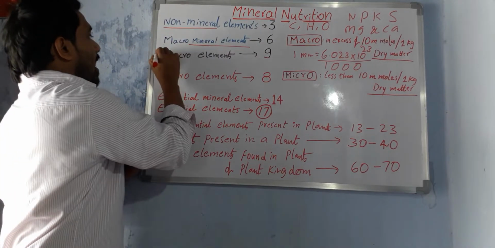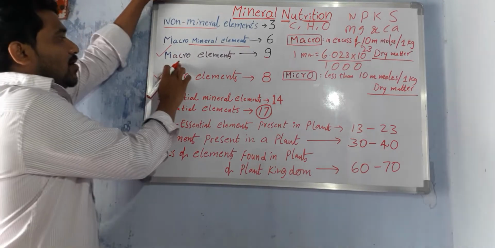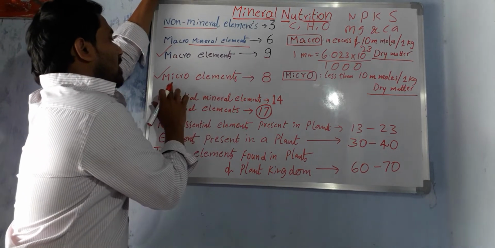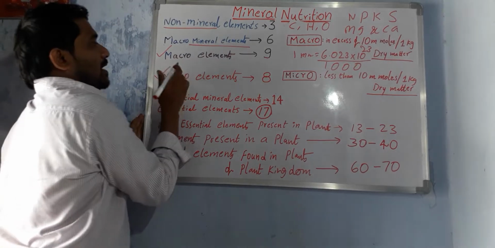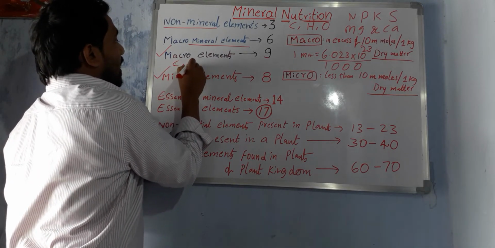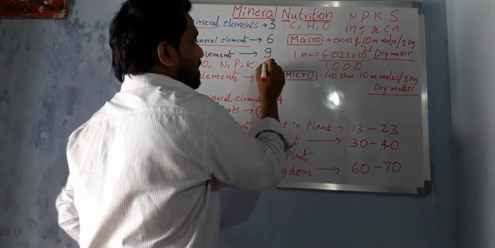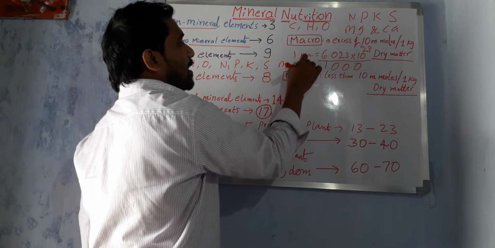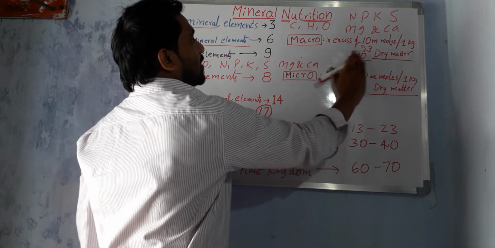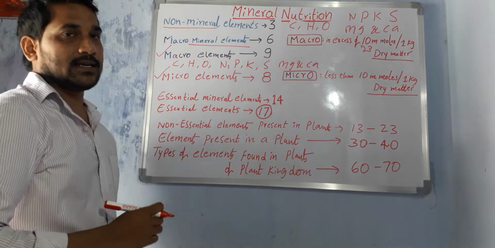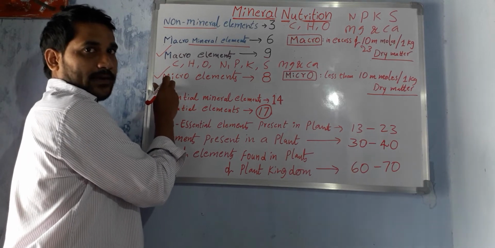Then come on to the macro elements and micro elements. How many macro elements are there? 9. How many micro elements? 18. What are they? Let's discuss. The macro elements are carbon, hydrogen, oxygen, nitrogen, potassium, phosphorus, sulfur, magnesium, and calcium. So these elements are macro elements. Then coming to the micro elements, what elements are considered micro elements?